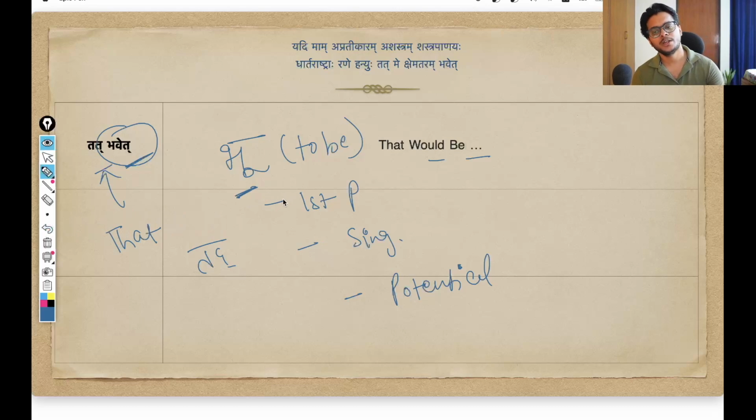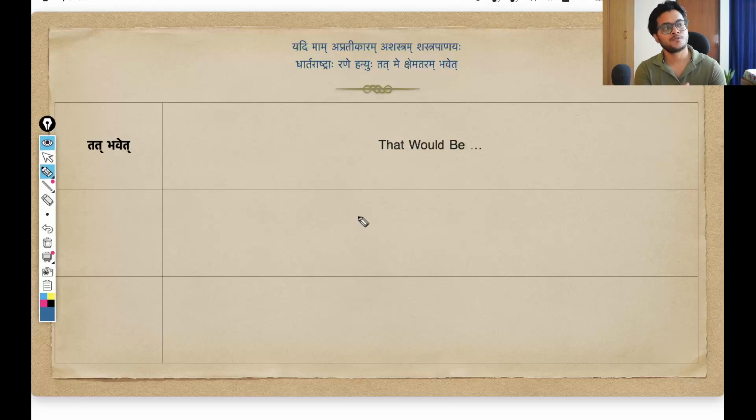And bhu dhatu in first person singular and potential again, with ling lakar. Same lakar that we have used before for hanjuhu. It shows the potential that it would be, it should be in that sense. And that is what is happening here. That bhavet, the potential mood with ling lakar, the meaning becomes would be. Some situation would be a potential. That is what he is saying. That if all those Kaurava people would kill me, that situation would be.